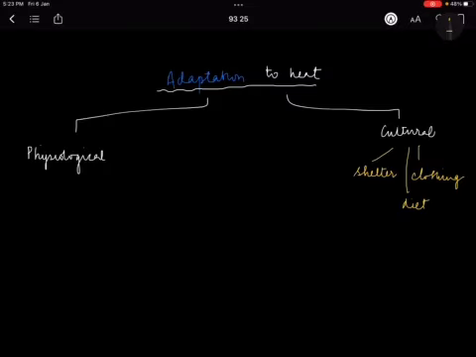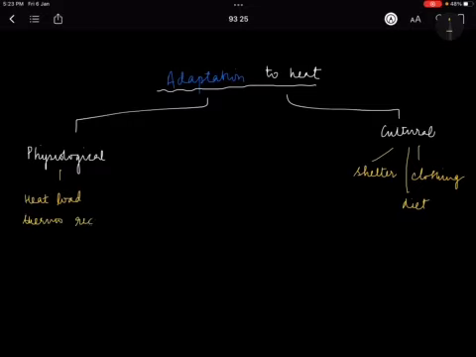You should eat a lot of fruits. Now in physiological we had talked about how the body senses the heat. So basically heat load is felt, we feel the heat load, and it is by the thermoreceptors in our skin.